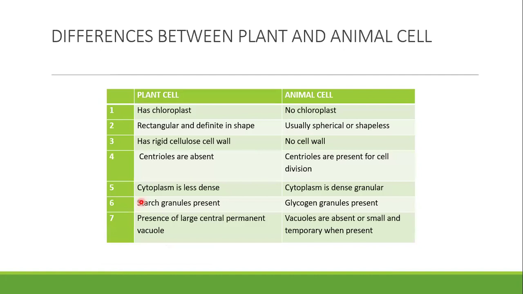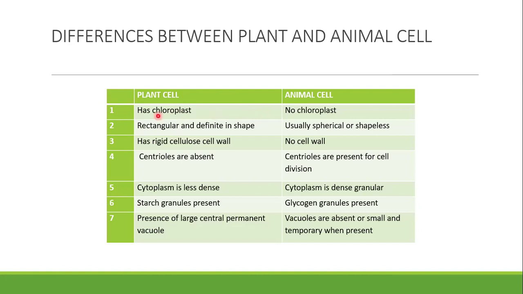The next thing now we want to see is the differences between plants and animal cell. What differentiates a plant cell from an animal cell? The first and most important one is that plant cell has cell wall. So plant cell has chloroplast, while animal cells do not have chloroplast. And don't forget that the function of this chloroplast is that it helps in photosynthesis. And due to the fact that animals do not photosynthesize, they do not have the chloroplast.